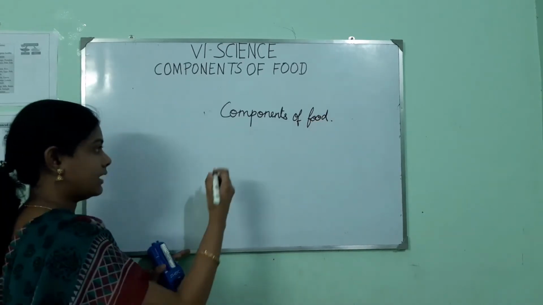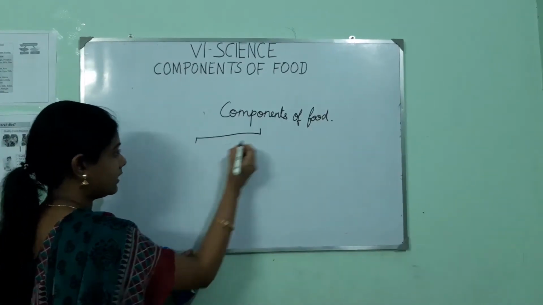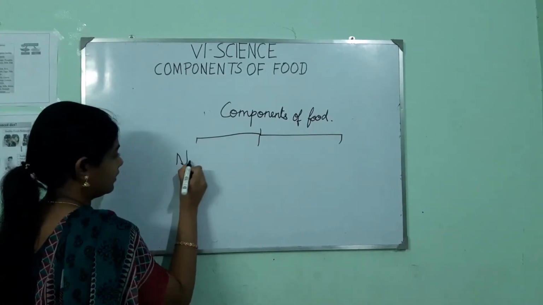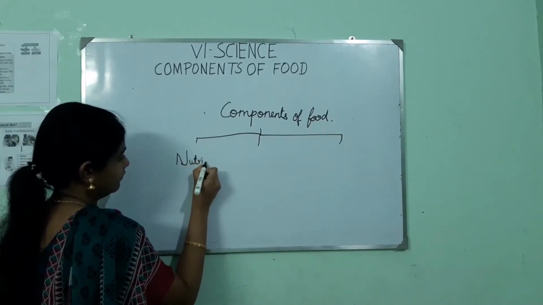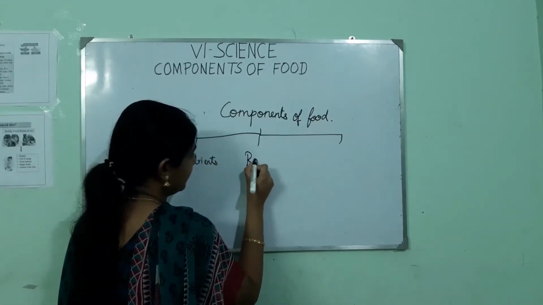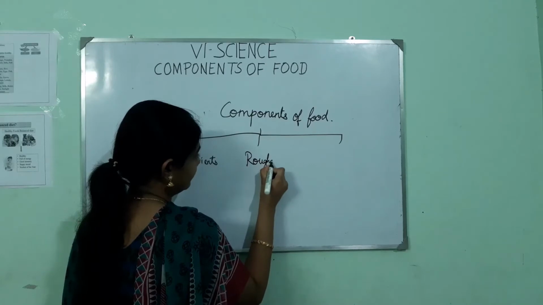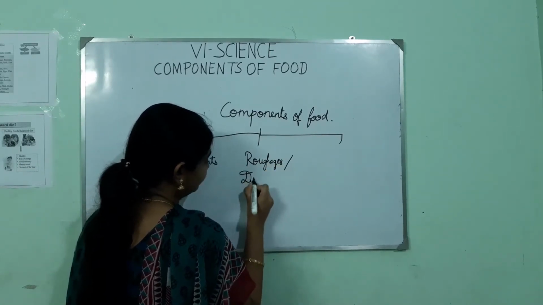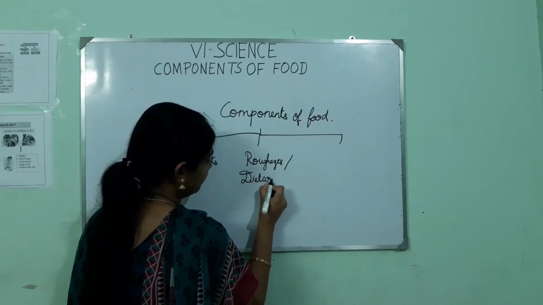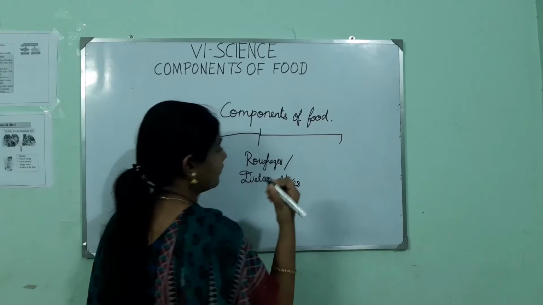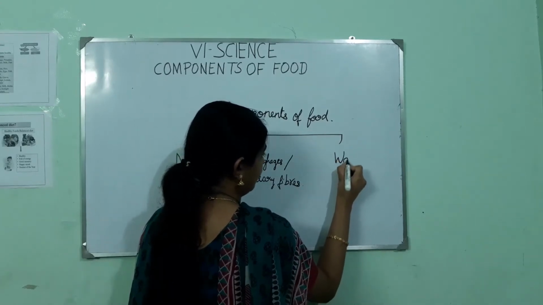Components of food are basically classified into three categories. One is nutrients, second is roughages or dietary fibers, and third one is water.